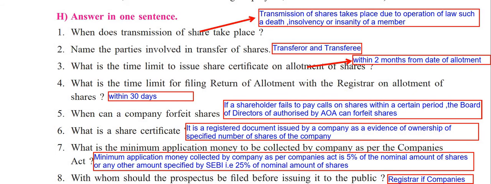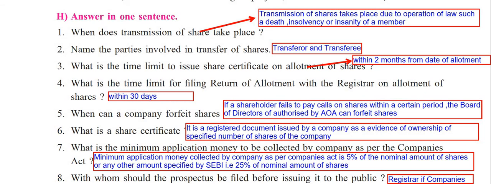Okay, then comes: name the parties involved in the transfer of shares. Definitely transferor and transferee. What next? What is the time limit to issue share certificate on allotment of shares? This is the numerical figure I was talking about: within 2 months from the date of allotment. What is the time limit for filing return of allotment with the registrar on allotment of shares? That is within 30 days.